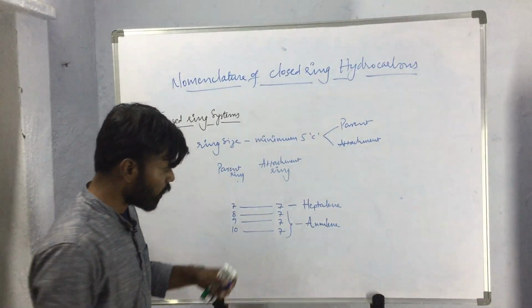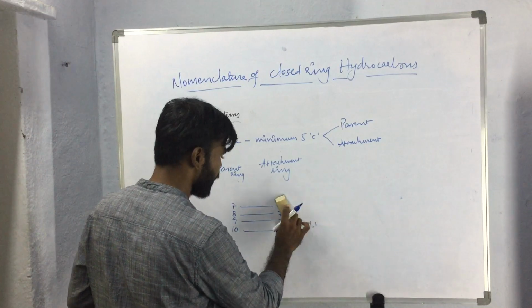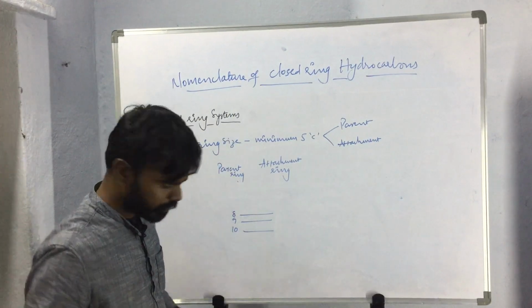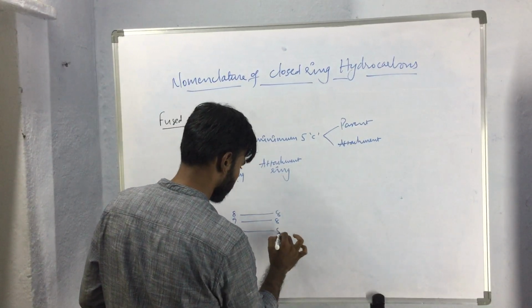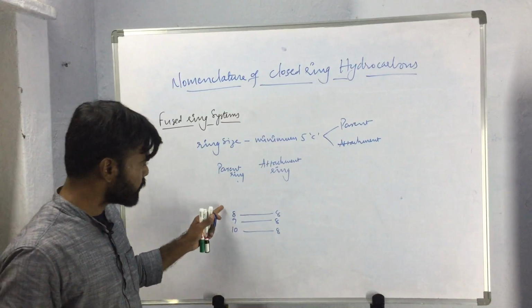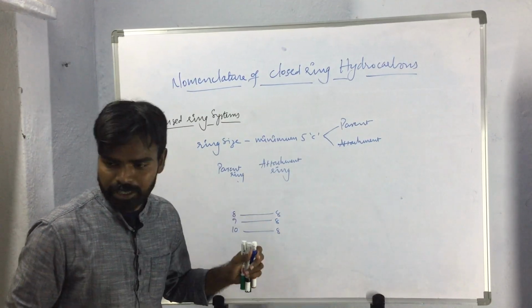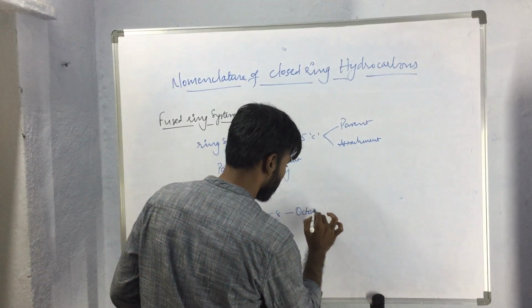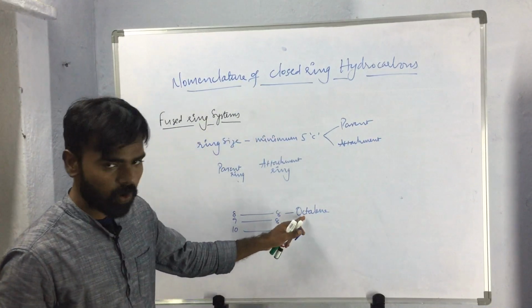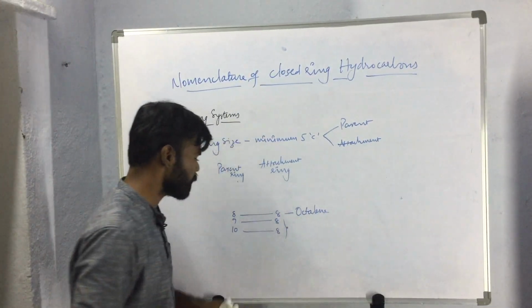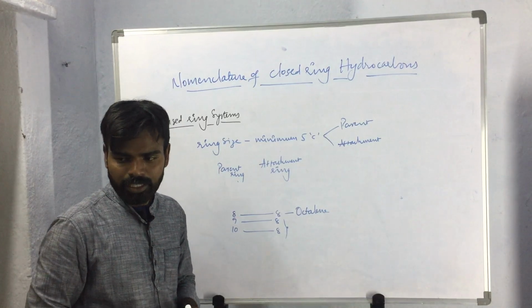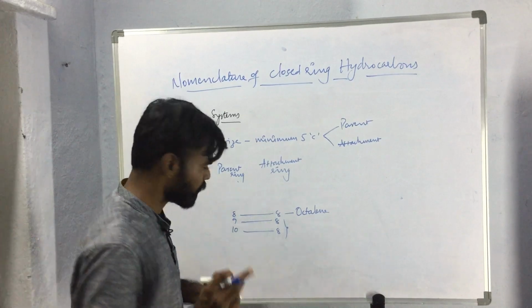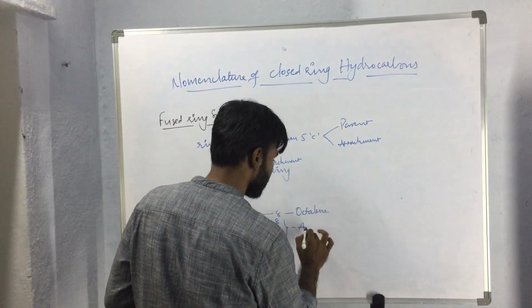Okay, what if the attachment ring is having 8 carbon atoms? If the parent ring is having 8 carbon atoms and the attached ring is having 8 carbon atoms, then the compound is given the parent name octalene, whereas if the compound has more than 8 carbon atoms and the attached ring has 8 carbon atoms, then the compound will be named as azulene again.